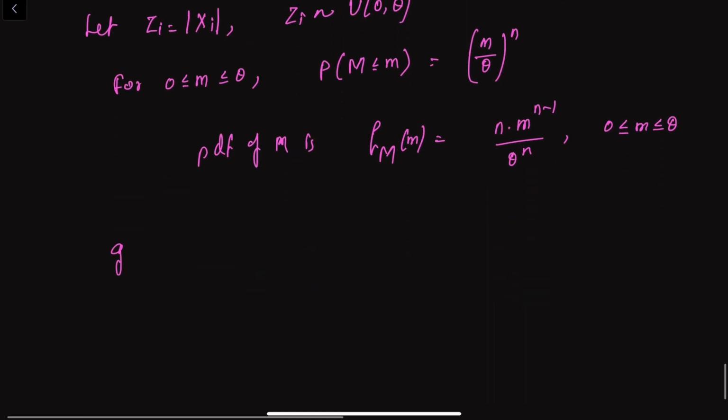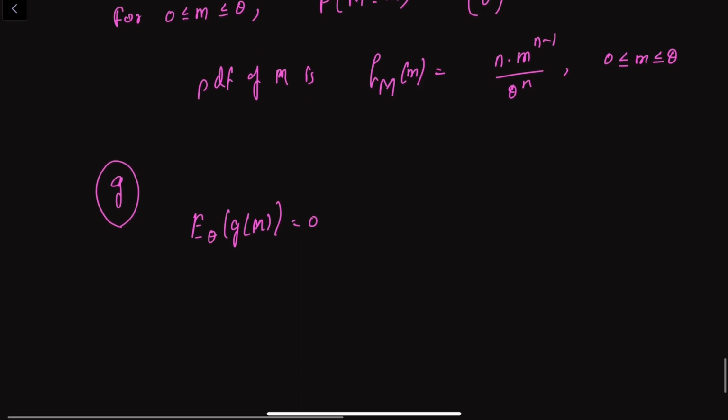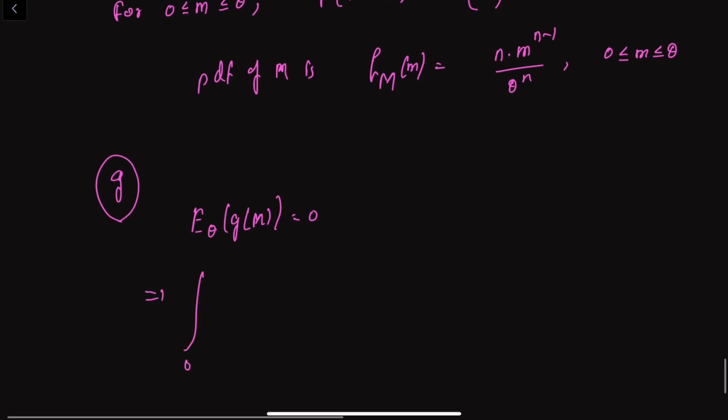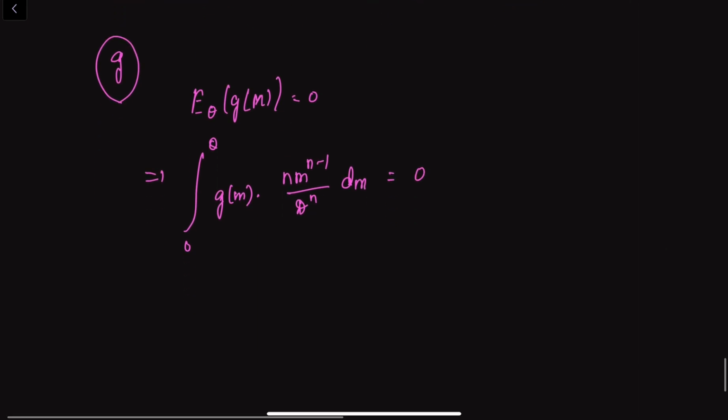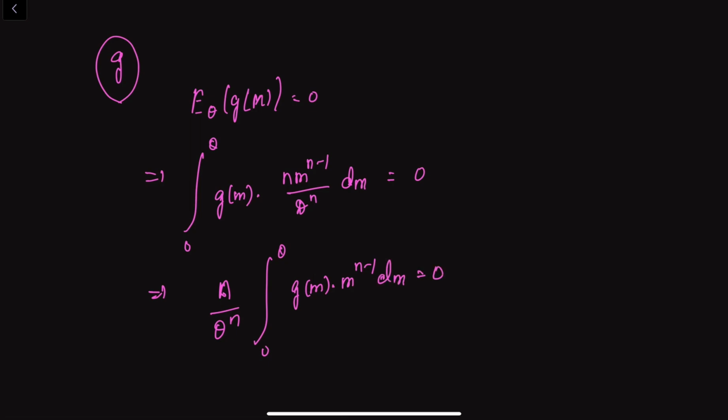Now suppose g is some measurable function, so expectation of g of M equals 0 implies the integral from 0 to theta of g of m into n m to the power n minus 1 divided by theta to the power n dm is equal to 0. So that means n by theta to the power n, integral 0 to theta g of m into m to the power n minus 1 dm is 0.